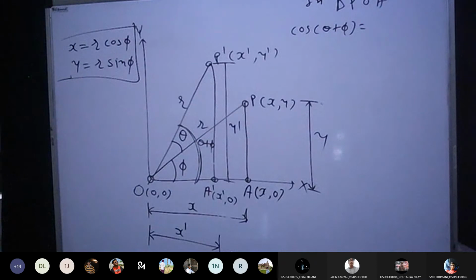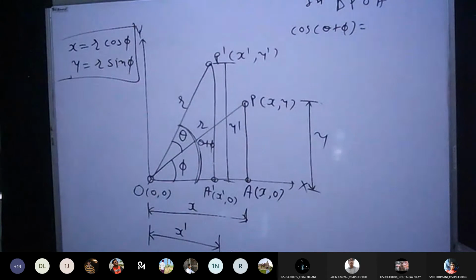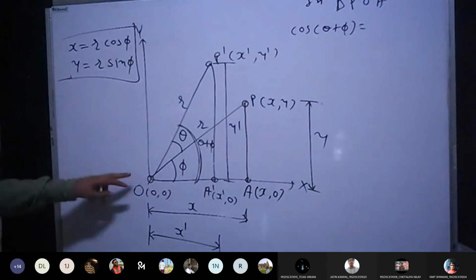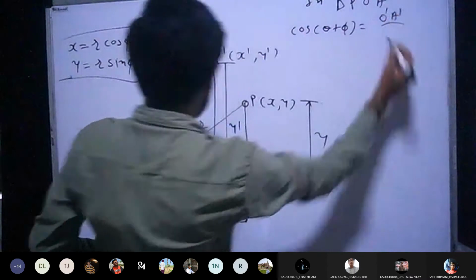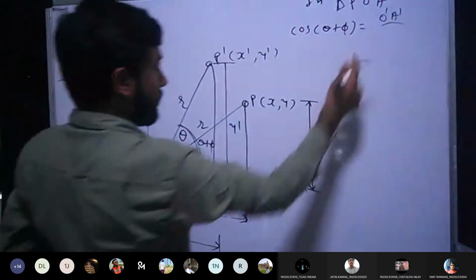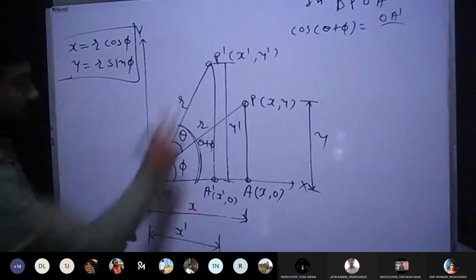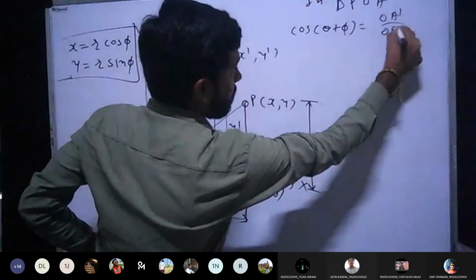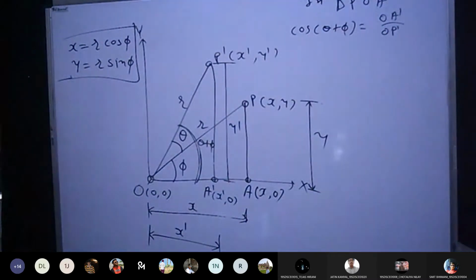Fine? Yeah. So now let's apply the trigonometric formula for cos, which is adjacent upon hypotenuse, O dash A dash upon... It is not O dash, it is O only. Sorry. OA dash upon OP dash. Yeah. So what is OA dash? What is the value?